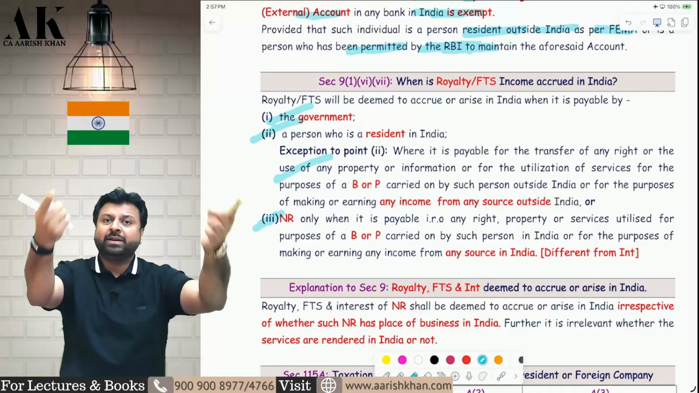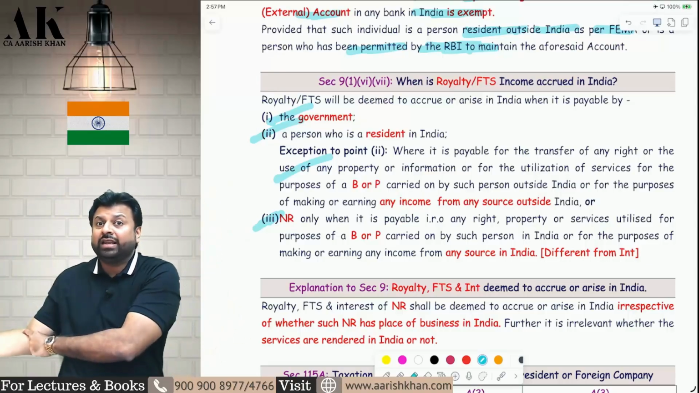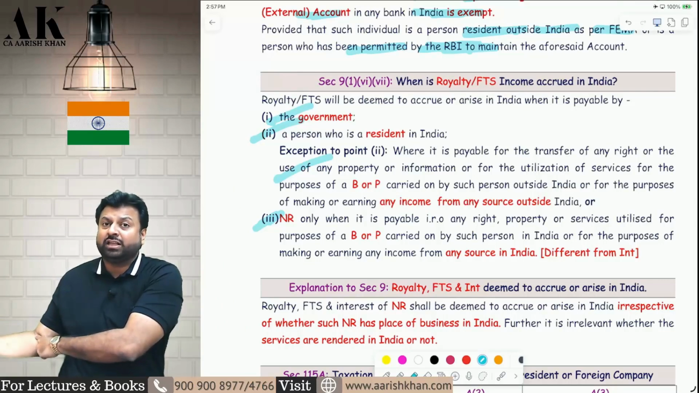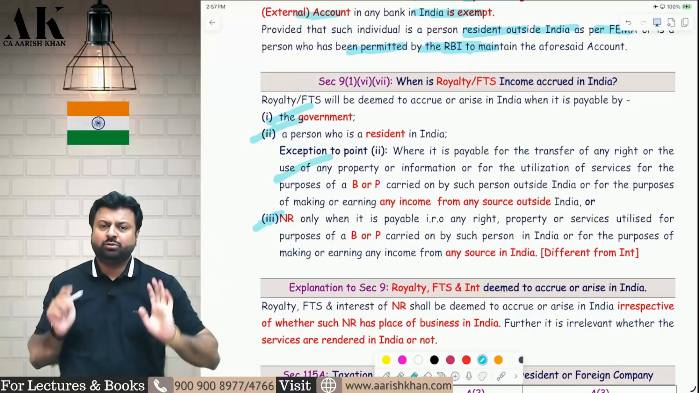What about if a resident pays royalty? If a resident pays royalty, then you have to check. If he is using that royalty outside India for business and profession or other purpose, then it is not deemed to accrue in India. If he is using it in India, then it is deemed to accrue in India.